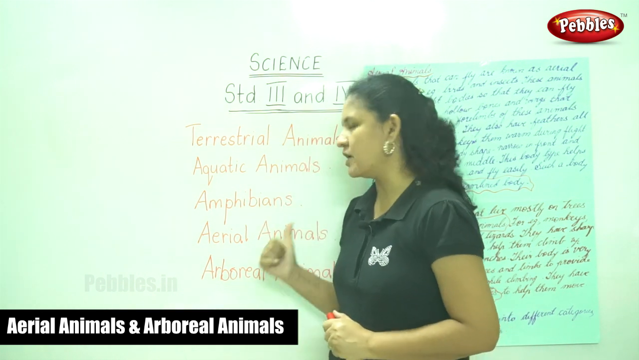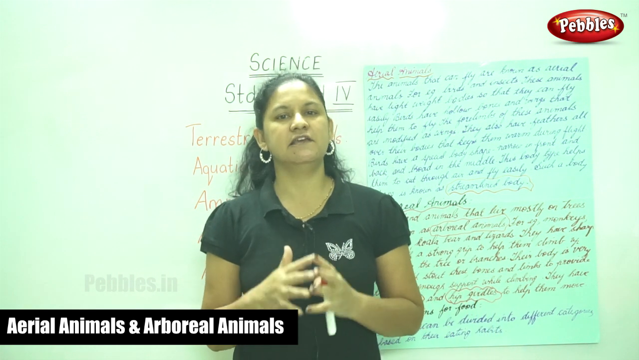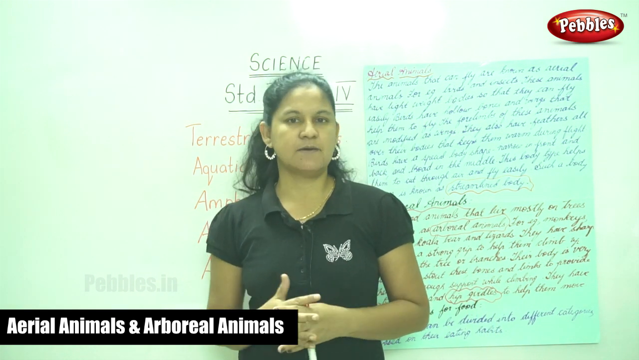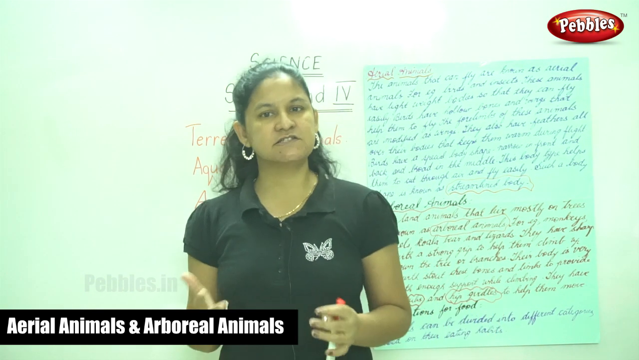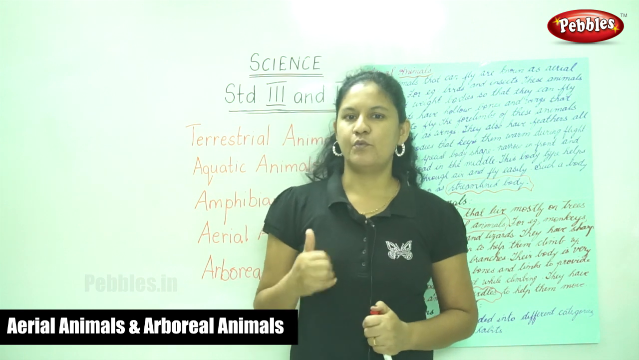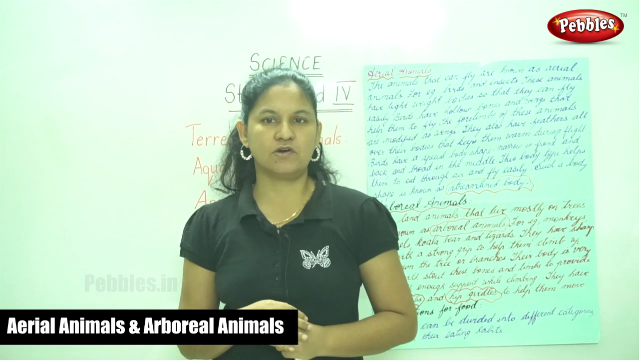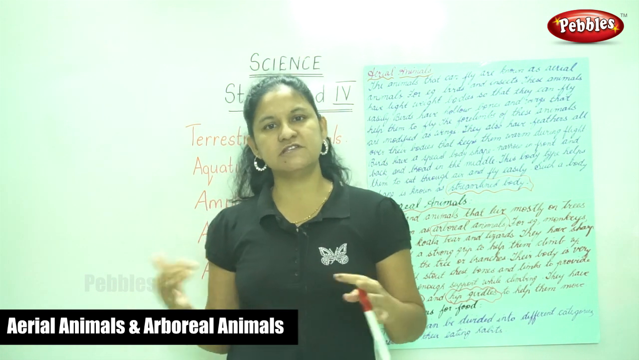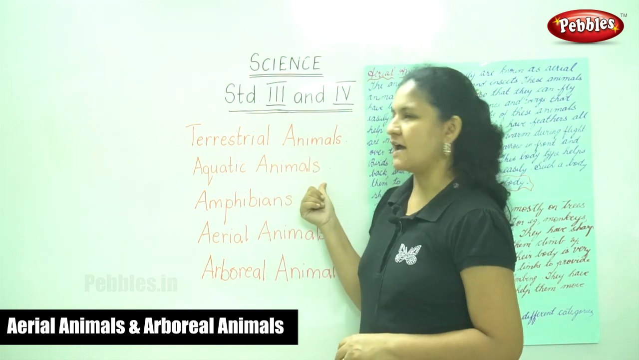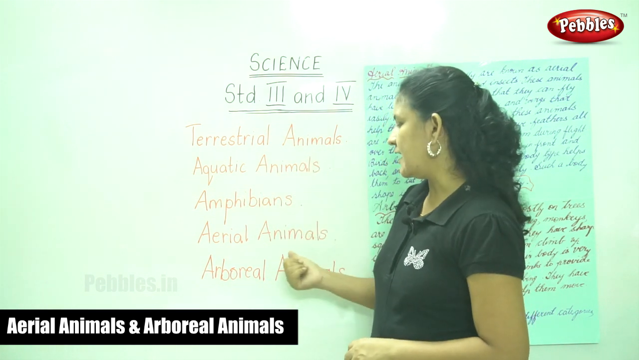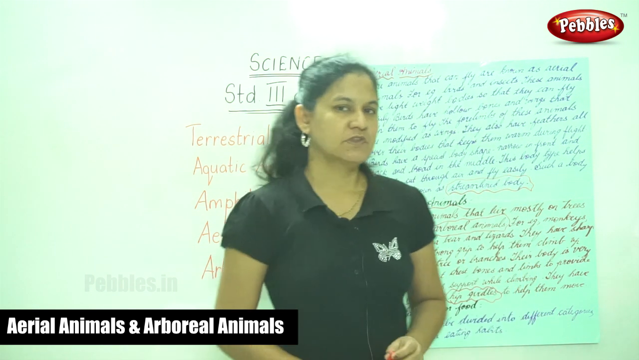The next is your arboreal animals. These are land animals that live mostly on trees. Examples are your monkeys, your koala bear, your lizards and squirrels. They have very strong rib and hip girdles in order to help them to move. So, these are the different types of animals: terrestrial animals, aquatic animals, amphibians, aerial animals and arboreal animals.